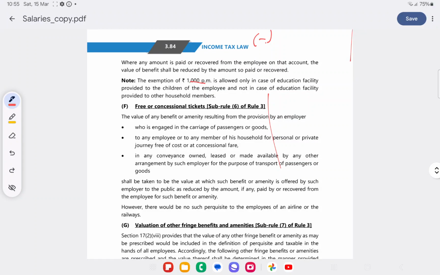Free or concessional tickets, as we have paused. We'll start from there. The value of any benefit or amenity resulting from the provision by an employer. Suppose the employer is engaged in the business of carriage of passengers or goods, and he is giving us free or concessional rate conveyance. He is giving us the value of conveyance.